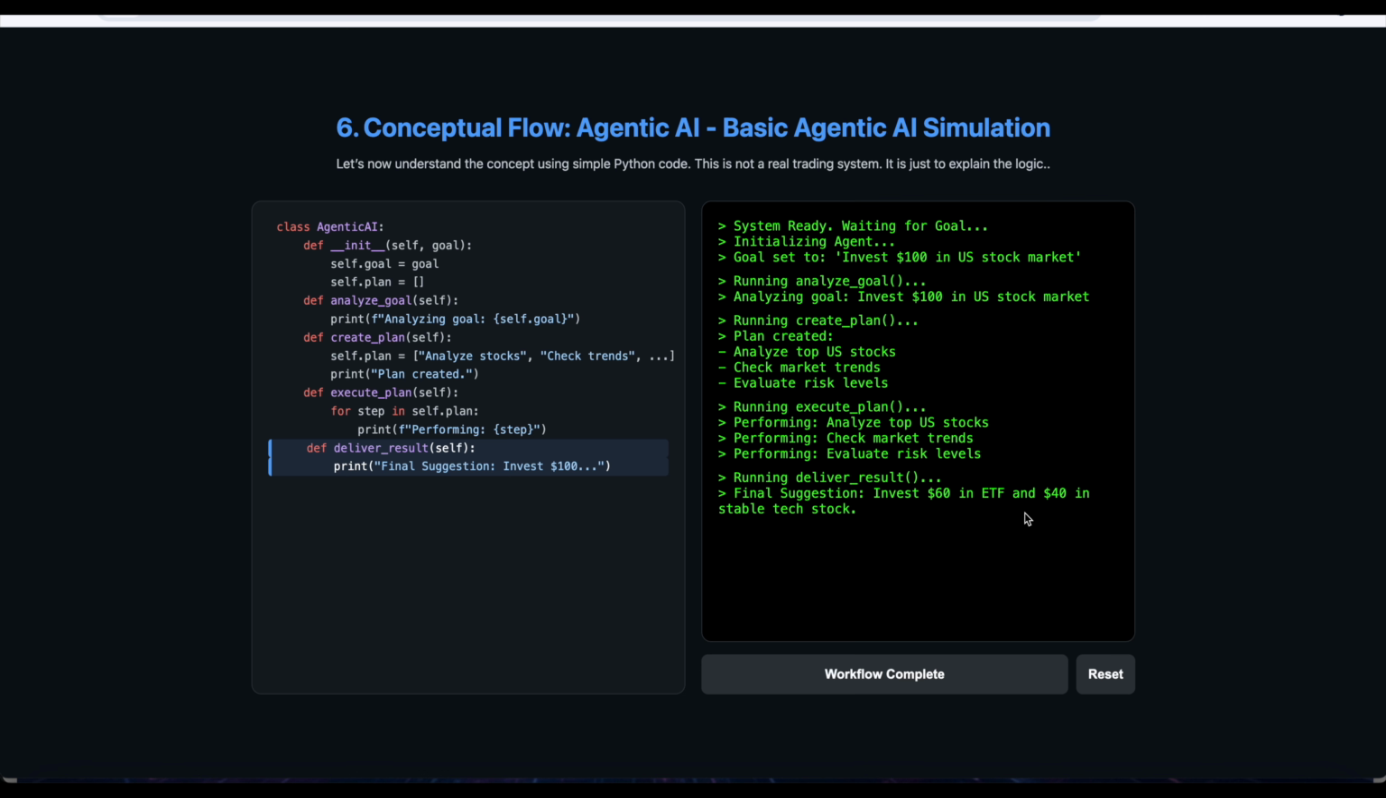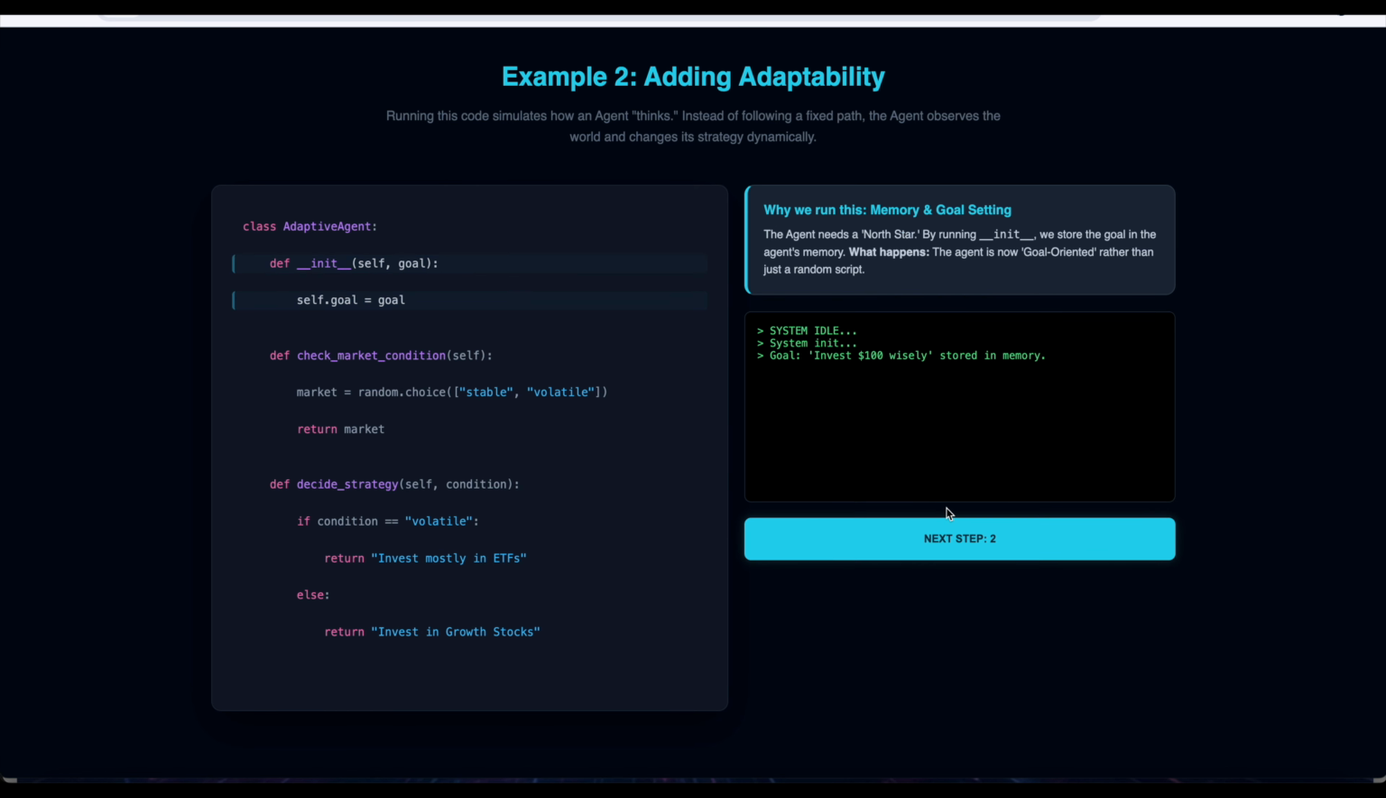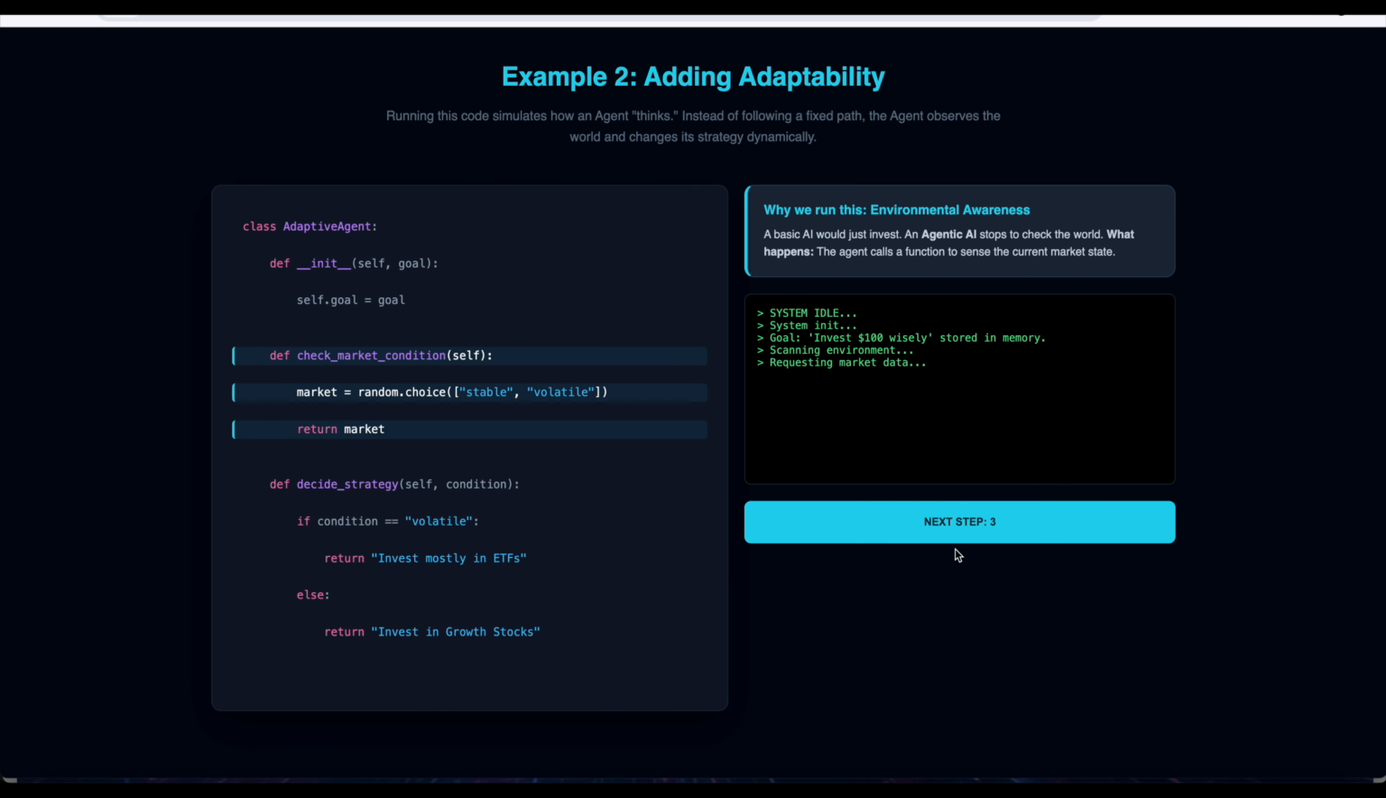Now it is reasoning, adapting the strategy based on the risk level. Since the market is stable, the risk level is low. So the final strategy we can give is invest in growth stocks, high reward. This is the workflow completed. But if I run the system again, first step is wisely, second step, then it is stable.